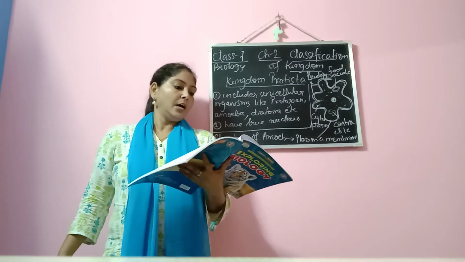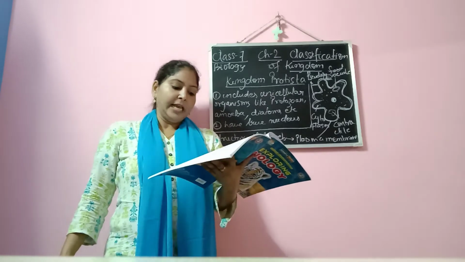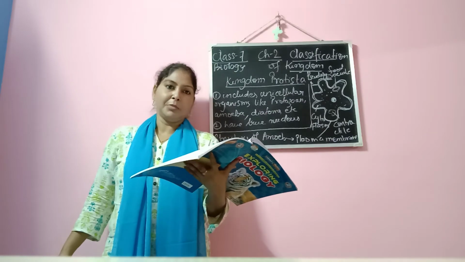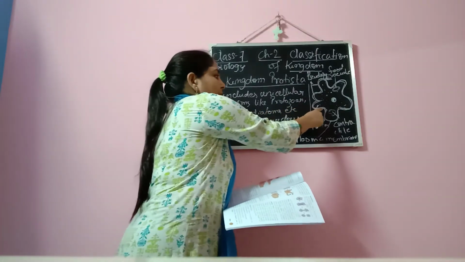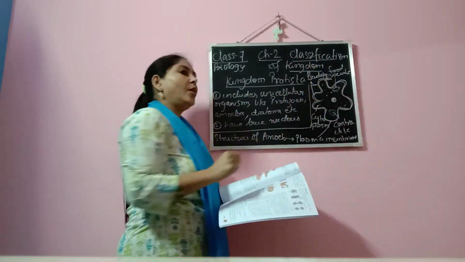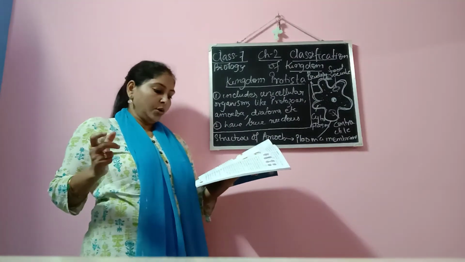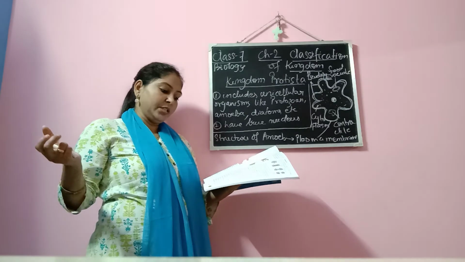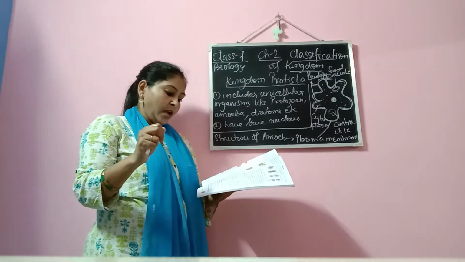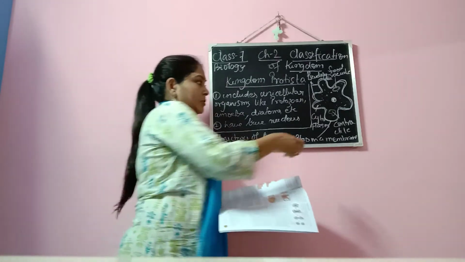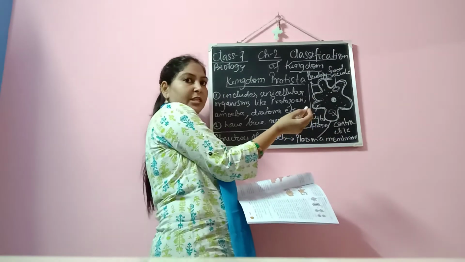Now, how do they respire? How do these amoeba respire? The exchange of gases occurs through the plasma membrane. As you know, this is the plasma membrane, on the outer side of the wall of the amoeba. So what happens? The oxygen from the surrounding water diffuses into the cytoplasm, and carbon dioxide goes out from the cytoplasm. So outside, oxygen is present.